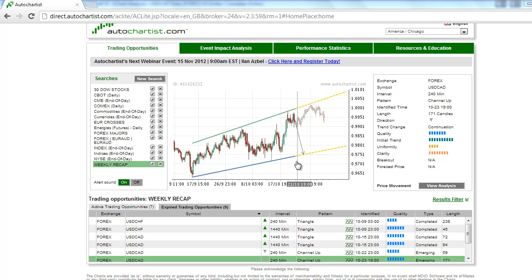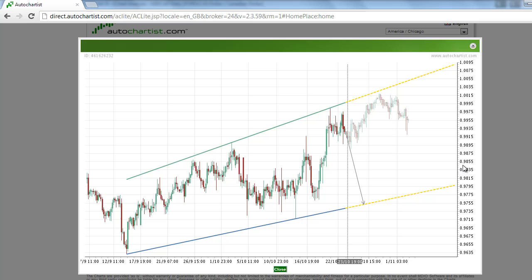We started out the week looking at the USDCAD. On the 30th of October, Autochartist had determined that the US dollar Canadian dollar Forex pair was going to show signs of weakness. So you can see that we did see a general downtrend most of the week, starting up around this October 30th time period, off of this high at 10019. So the market did reach some kind of parity, and now it's working back below it.